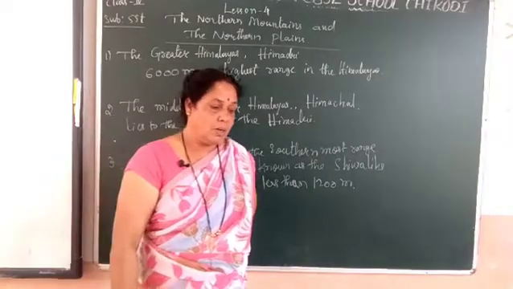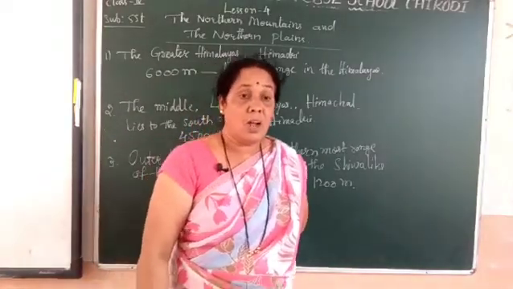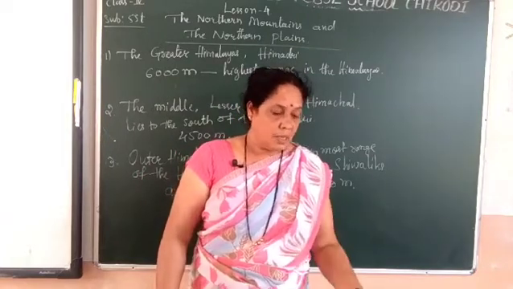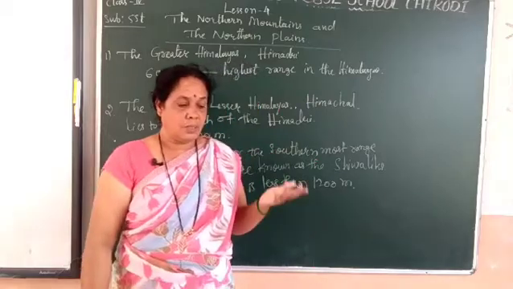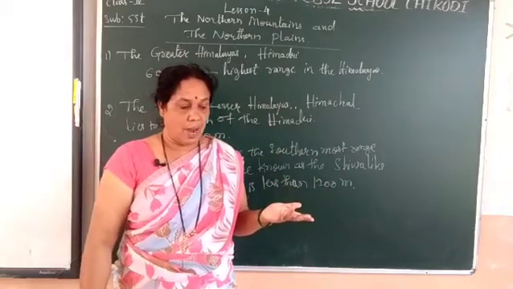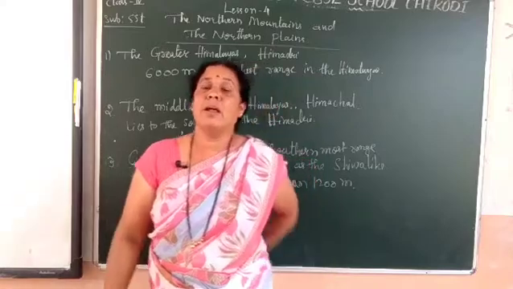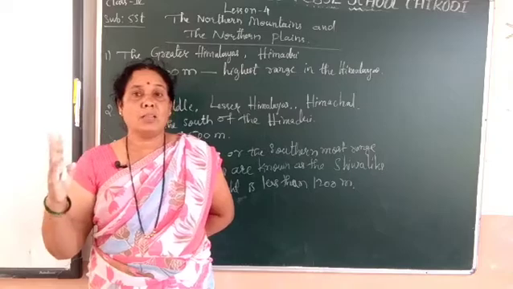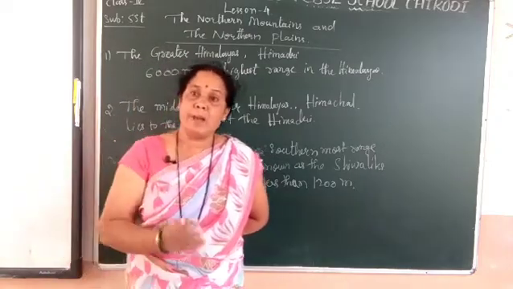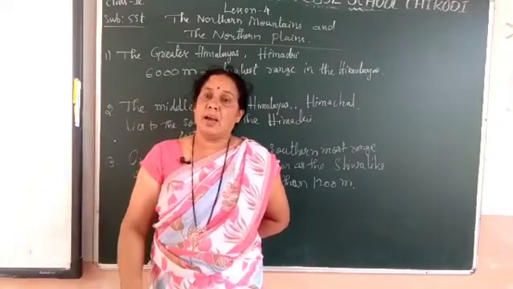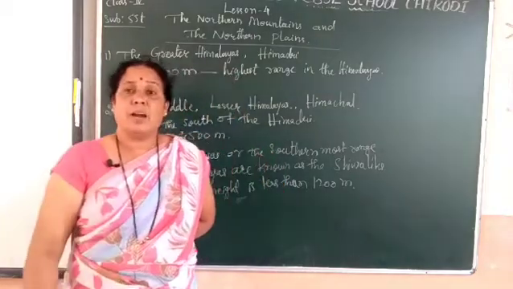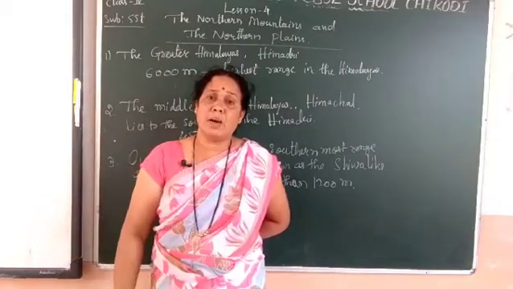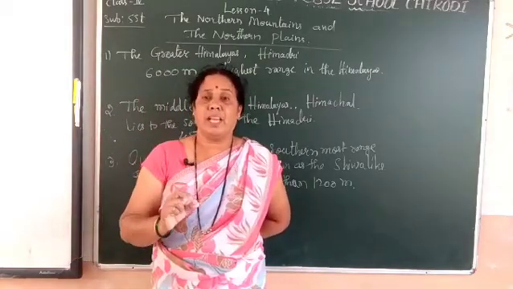So, in this we have learned some of the highest peaks in the world: Everest, K2, Kanchenjunga. After that we have learned that the Himalayas are divided into three parallel ranges, that is the Greater Himalaya or the Himadri. Second is the Middle or Lesser Himalaya, also called Himachal. And the third one is the Outer Himalaya or the southernmost range, also called Shivaliks.